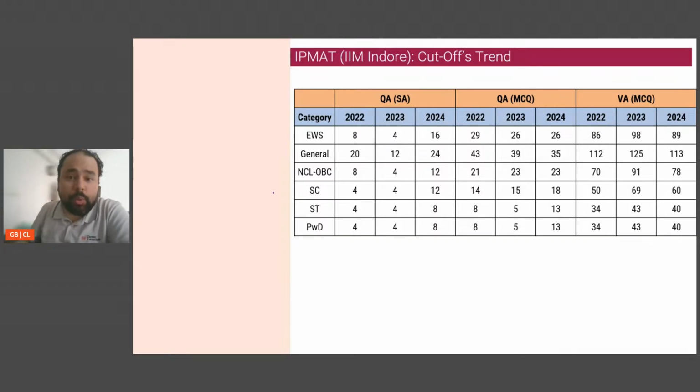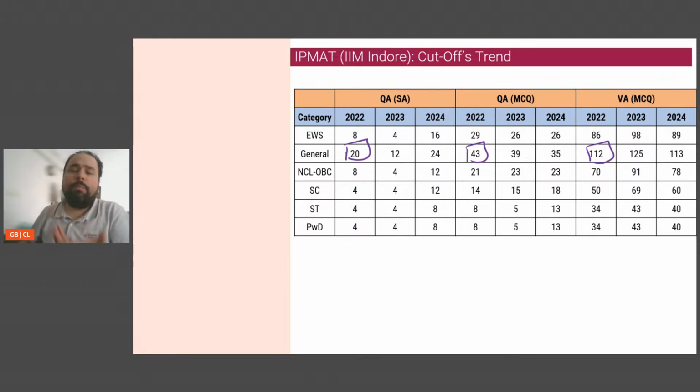As you know, I'm talking about the 2023 paper. Now, imagine this was 2023 and I've just gone to write down the paper. I have no idea what the cutoff will be this year. But what do I know? I know the cutoff of the previous year. I know essay was 20. I know MCQ was 43. I know verbal was 112.